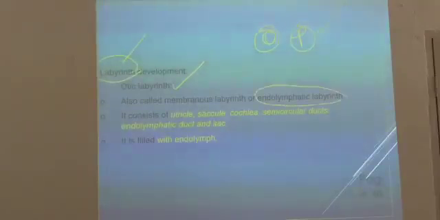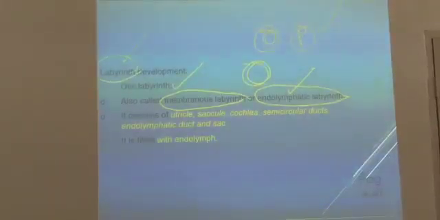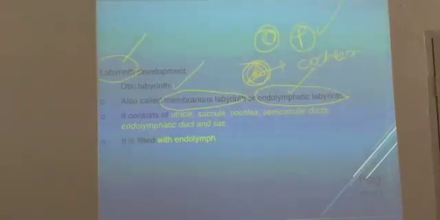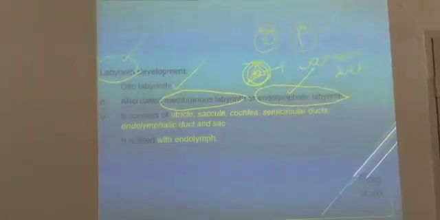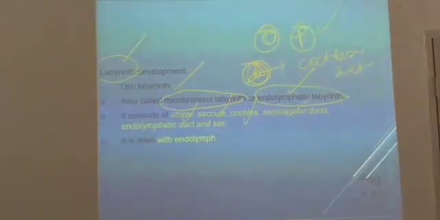The membranous labyrinth is the innermost thing which I told you, is it or not? So in this triangle, the innermost thing will be the membranous labyrinth. If it is in the cochlea, it can be called the cochlear duct. It consists of utricle, saccule, cochlea, semicircular ducts, and an endolymphatic duct and sac.